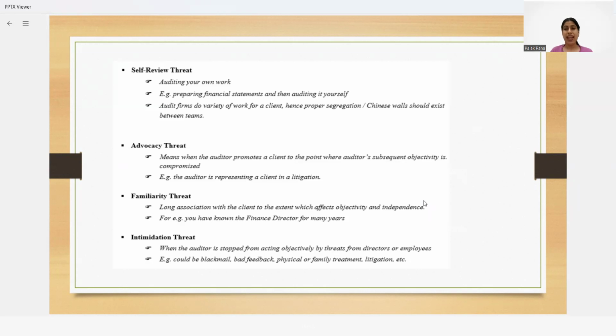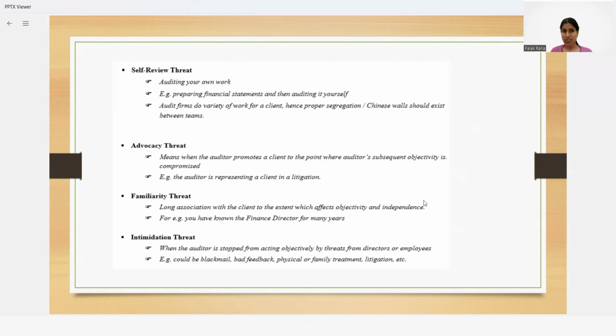Now, next one is the familiarity threat. Familiarity threat means whenever I have a long association with the clients. Suppose you are my client and we have known each other for good 4 years or 5 years, then there will be some kind of comfort zone between you and me. So in that case, I won't be in a position to say something negative about you. That is known as the familiarity threat.